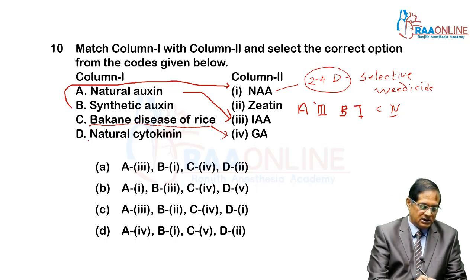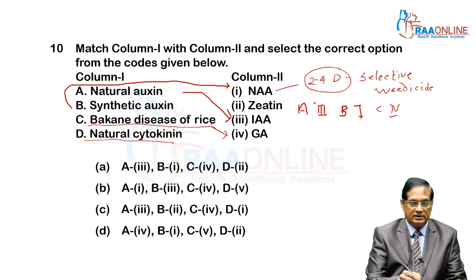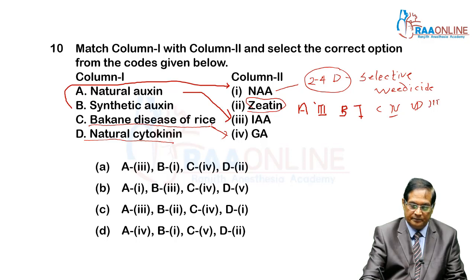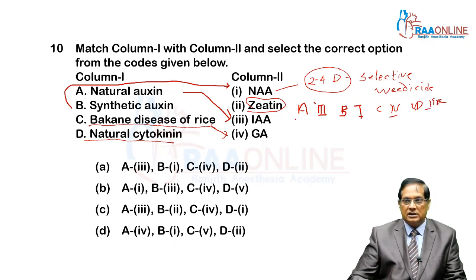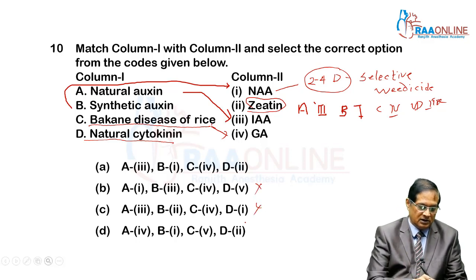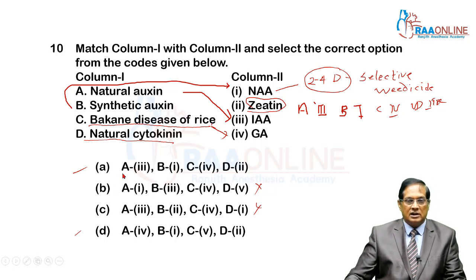Then come to the last one, natural cytokinin, that is zeatin. Natural cytokinin is zeatin, that is D, with option we can give the second one. So choose with this respect. 3142, 3142. This is 3, this is 3, so this is automatic rejection. These two are not possible with the rejection method. Then come to this one, that is 3142. The correct option is A.